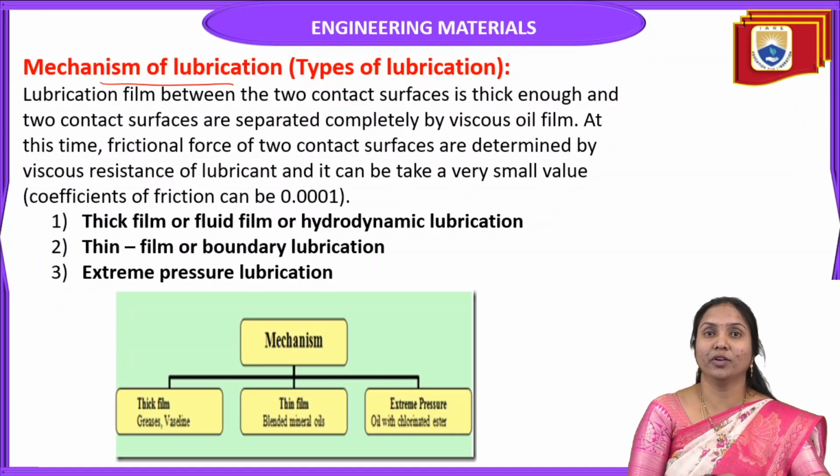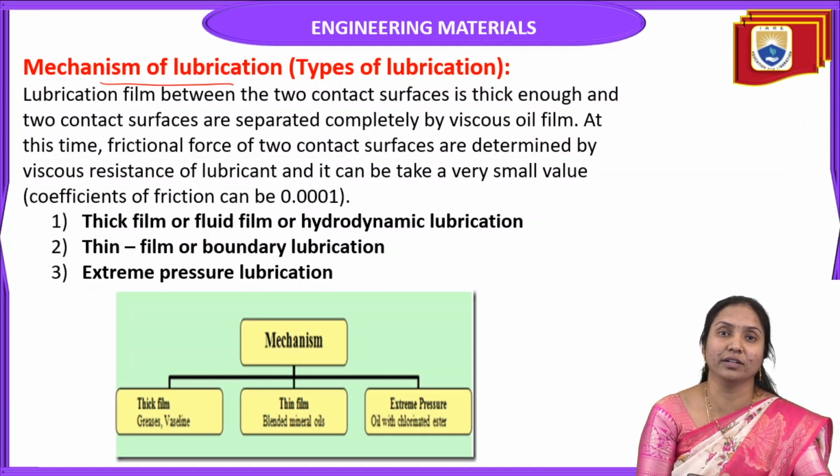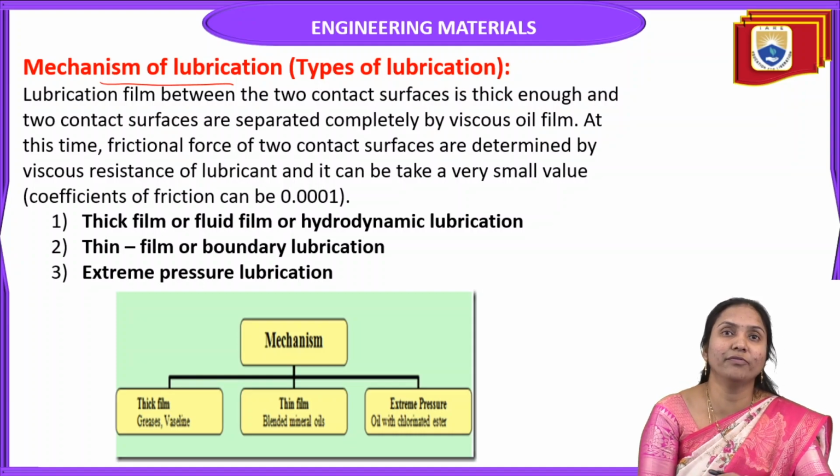Now we discuss the most important topic, the mechanism of lubrication or types of lubrication. Lubrication is the process when we apply lubricant in between two moving surfaces, it reduces the friction. So that process is called lubrication. So we'll discuss the mechanism of lubrication.